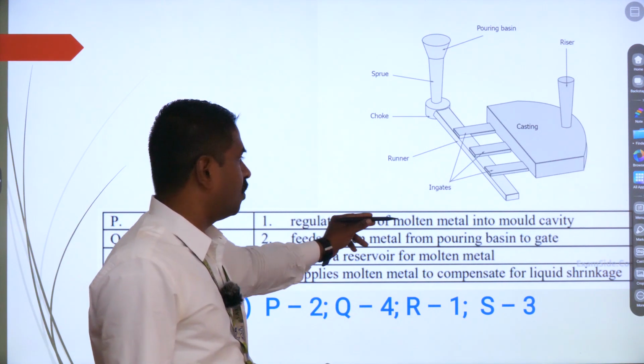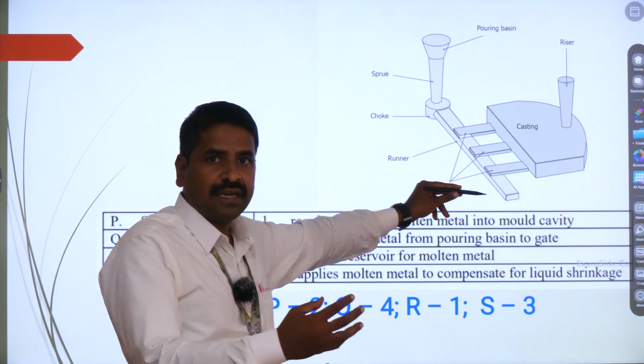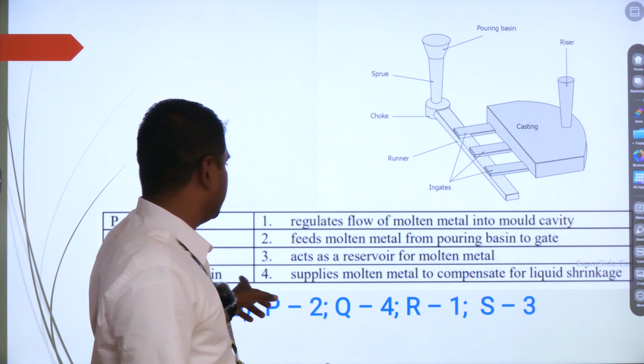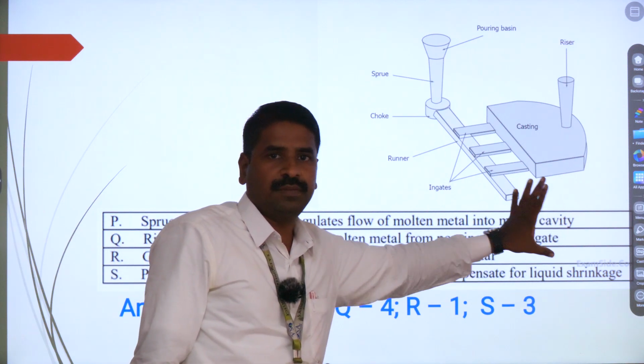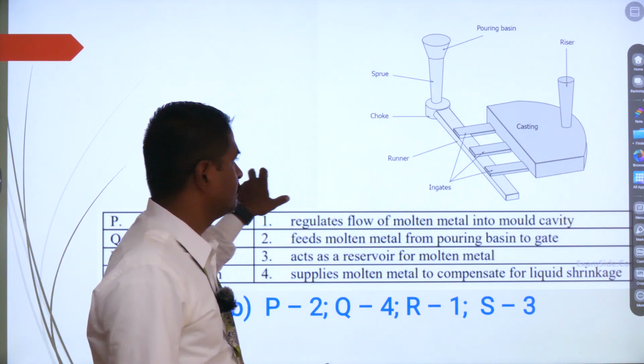Next, you are going to have the option R, which is going to be the gate. Gate is going to regulate the flow of molten metal into the mold cavity. Here you are going to have the gates. They are going to regulate the flow of molten metal into the cavity. And last, you are going to have the pouring basin, which acts as a reservoir for the molten metal. So this is going to be the correct answer, which is option B.